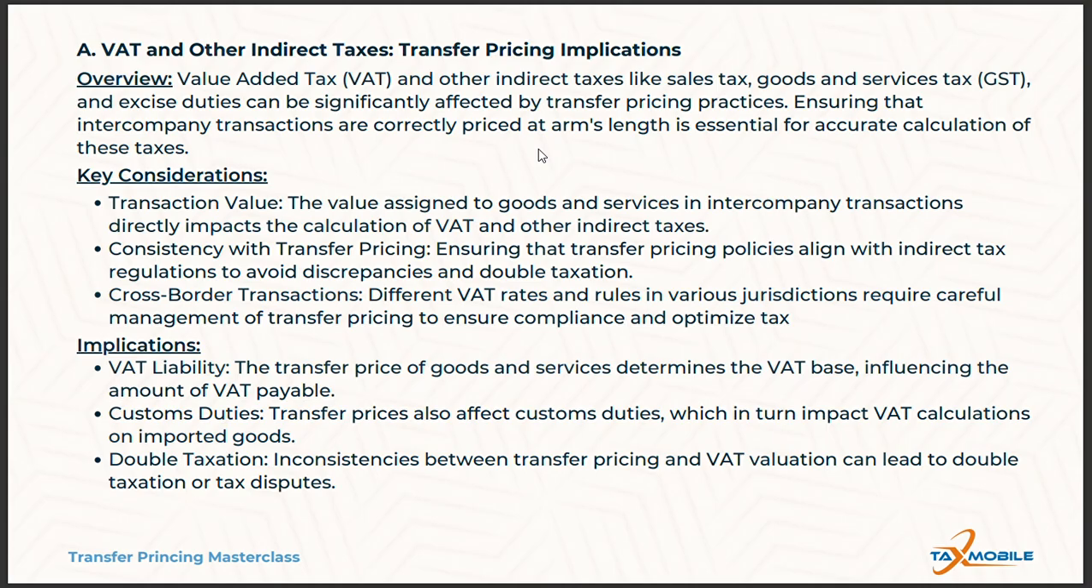So let's give an example. Imagine that a product is priced at $1,000 for transfer pricing purposes, but when it comes to VAT reporting, it shows as $800. What it means is that there is a discrepancy of $200, which could raise a red flag for tax auditors or tax authorities, signaling potential undervaluation.